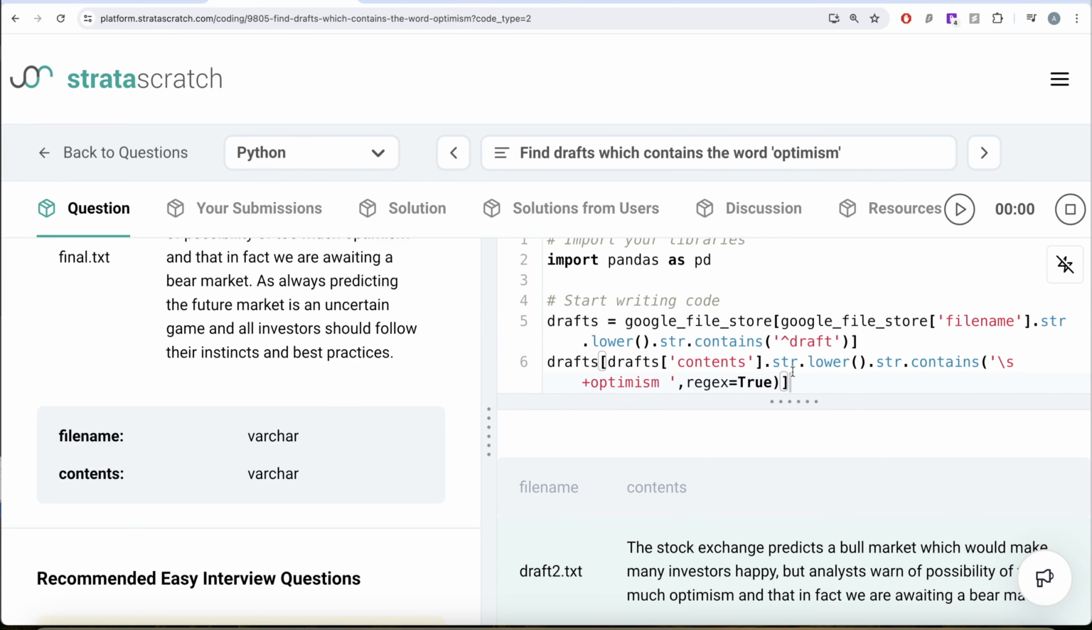Secondly, we also made sure that in the contents part we have optimism as a word. The word can start or can be in the middle of the sentence, so depending upon that you can have zero or more spaces before it, and one space after it is guaranteed. So yeah, this is how we do it.